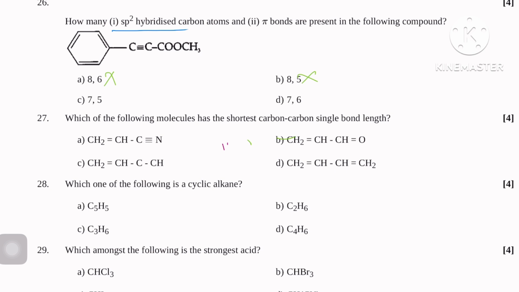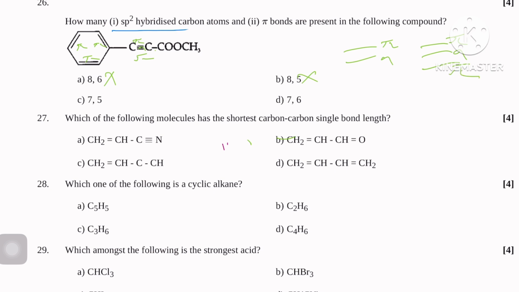Now C and D. You can see here how many pi bonds. Here pi bond, pi bond, pi bond. Here pi, sigma, pi. So 3 and 2, 5. Because I told you a double bond means 1 pi and another sigma, and a triple bond means pi, sigma, pi.